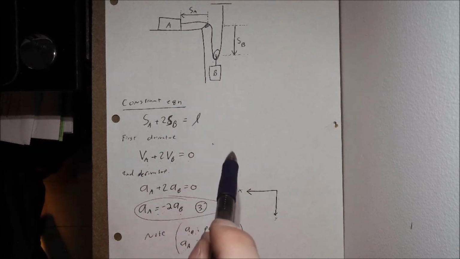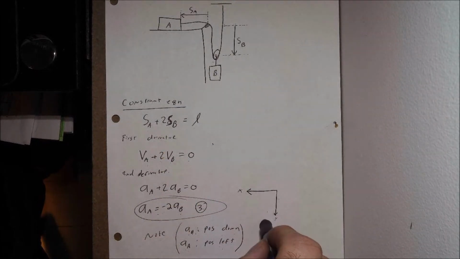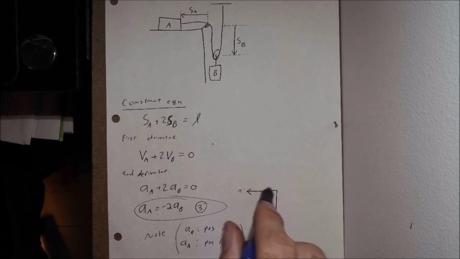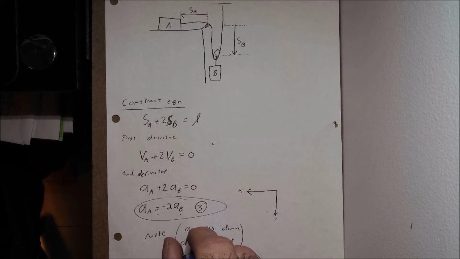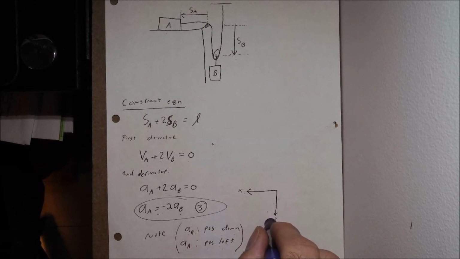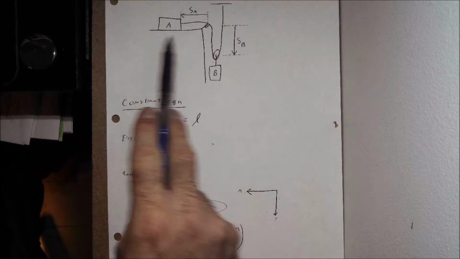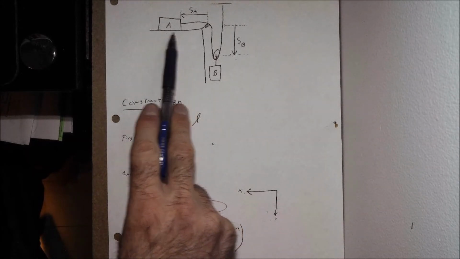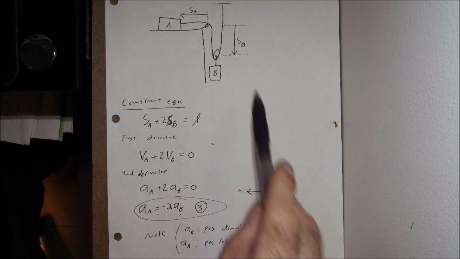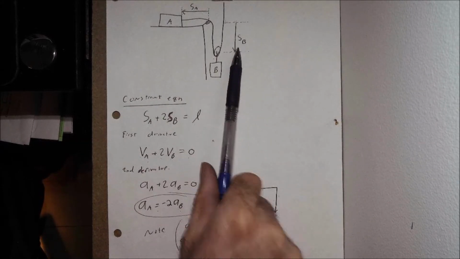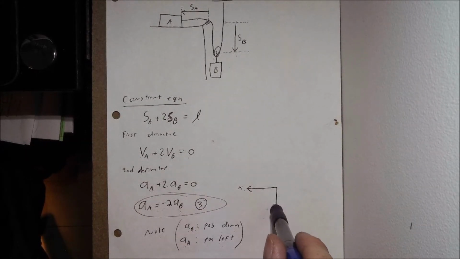So we do have the option here of choosing this coordinate system right here. So if A sub A is moving to the left, that'll be positive, and if A sub B is moving down, that's positive. But if we go back and move through the system here, we see, okay, if I pull A to the left, and what this would give us as the positive X direction, then B is going to be moving up. It would be the negative Y direction there.